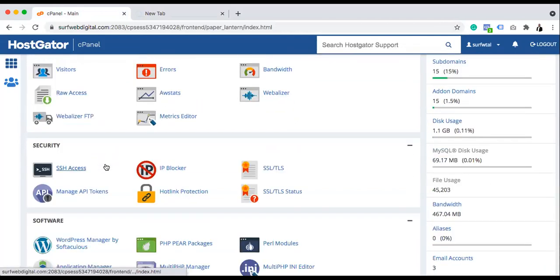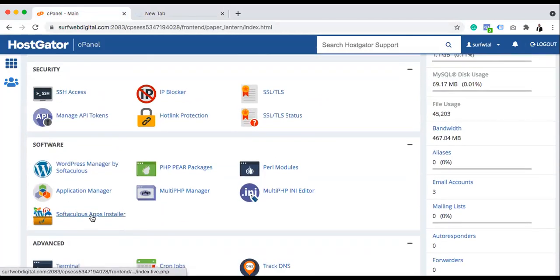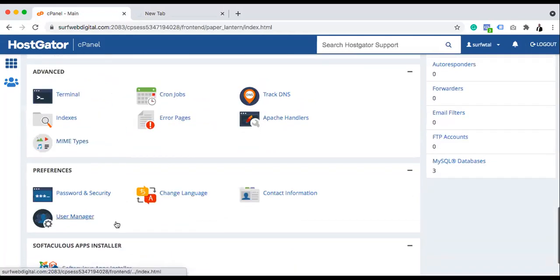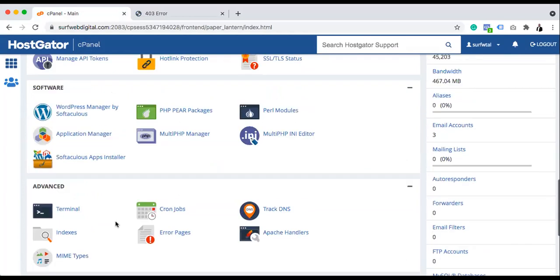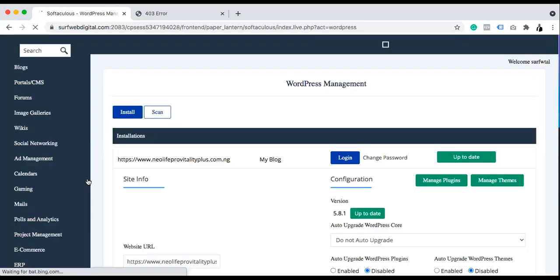After you scroll down, you can either see Quick Install or this particular Softaculous. In some applications, you see Quick Install. In some, you see Softaculous, or you see this. So either this one or this one will be able to install WordPress. You can click any one, either here or this one. But majorly, you want to install WordPress.